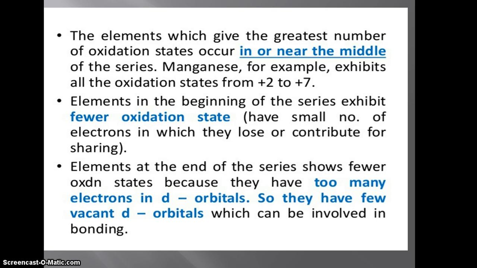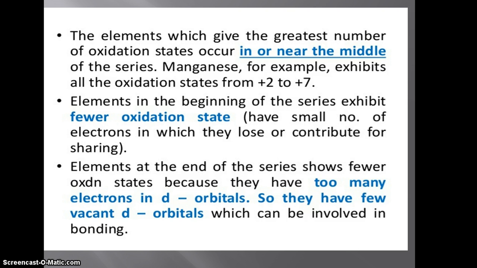The elements which give the greatest number of oxidation states occur near the middle of the series. For example, manganese has oxidation states +2 to +7. And there are also some elements which have fewer oxidation states. Fewer oxidation states means they have a small number of electrons which they can lose or share.